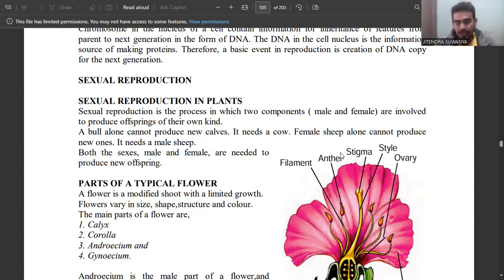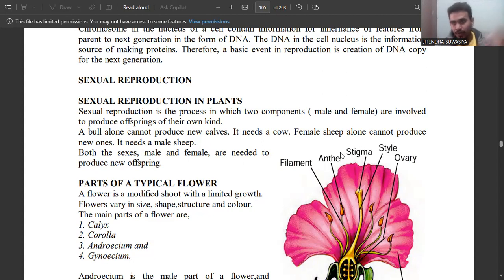The first one is asexual reproduction, and the second one is sexual reproduction. In asexual reproduction, we have seen there is no involvement of any gametes. There is no need for two parents. A single parent can produce offspring and multiply. But in sexual reproduction, we need two parents.